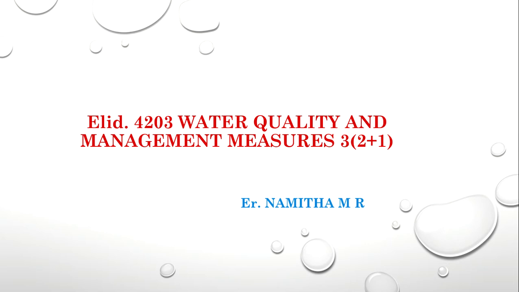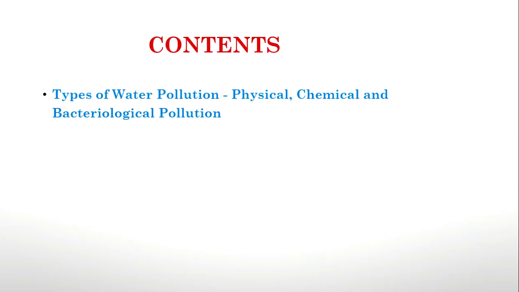So in this lecture, we will cover the types of water pollution. There are three types of water pollution generally. One is physical pollution, second one is chemical pollution, and third is bacteriological pollution. We will see the different types and what causes this pollution, and later we will see the testing of all the parameters concerned with these pollutions.